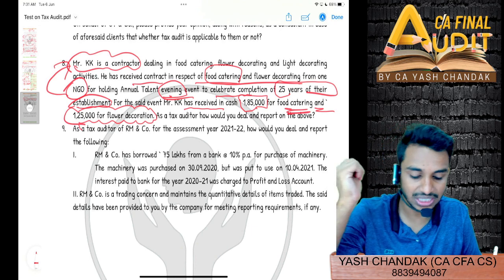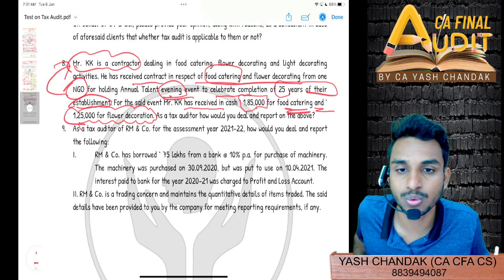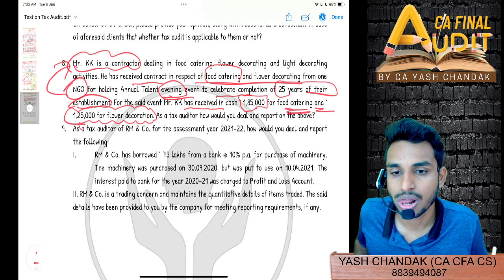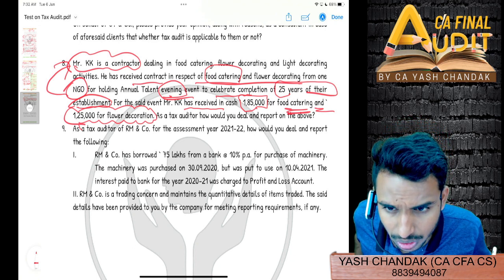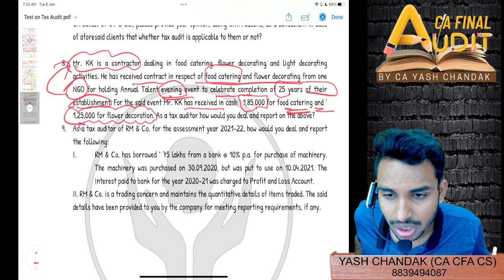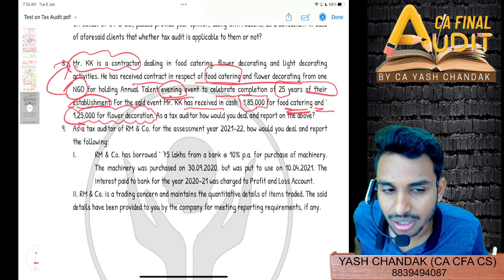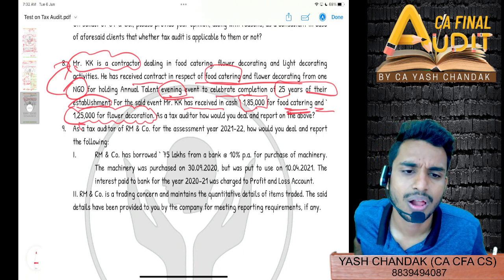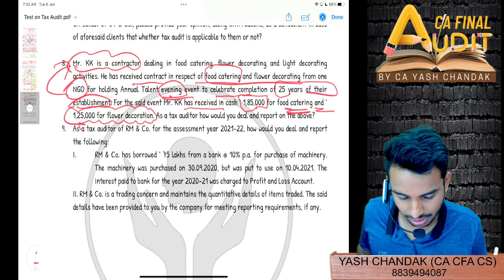What do you think? Which section are they referring to? Section 269 ST, clause 10? Nature of business?